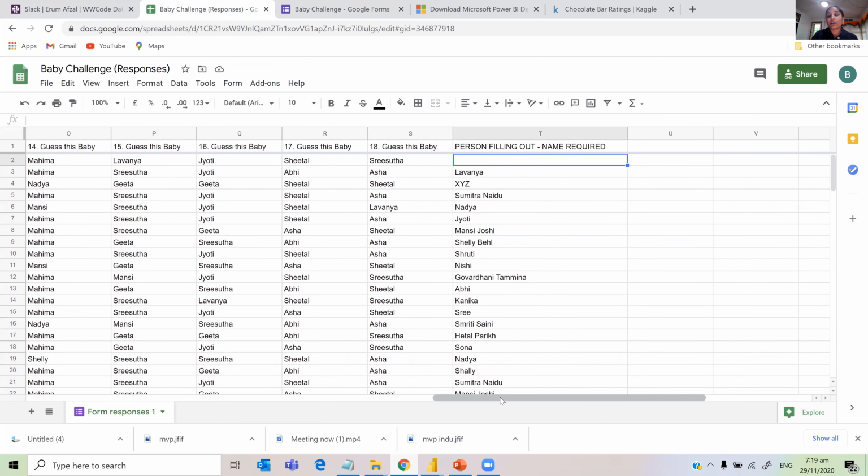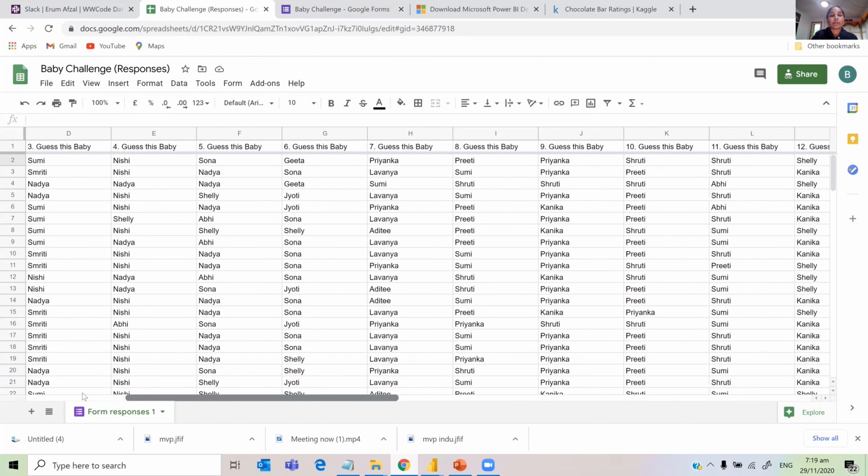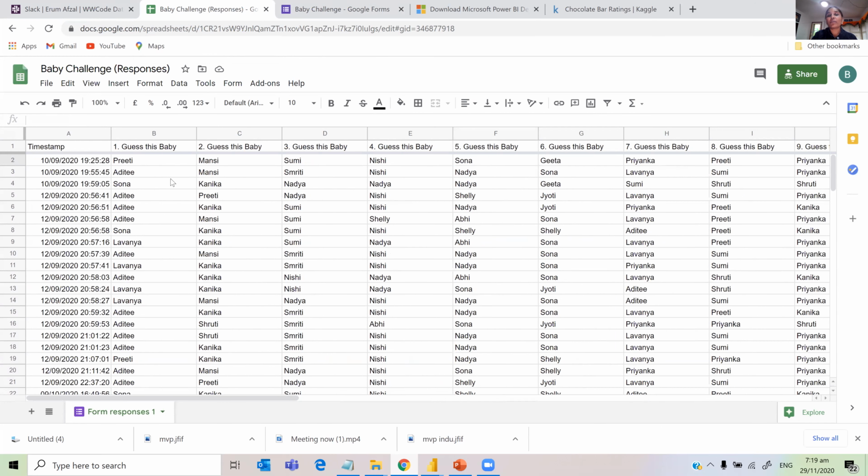So I'm going to import all this data. Just look at the data layout here. The data layout is in this direction from 1 to 18 horizontally with the name. So I'm just going to import that. It's not as easy as just doing a copy and paste in Power BI.